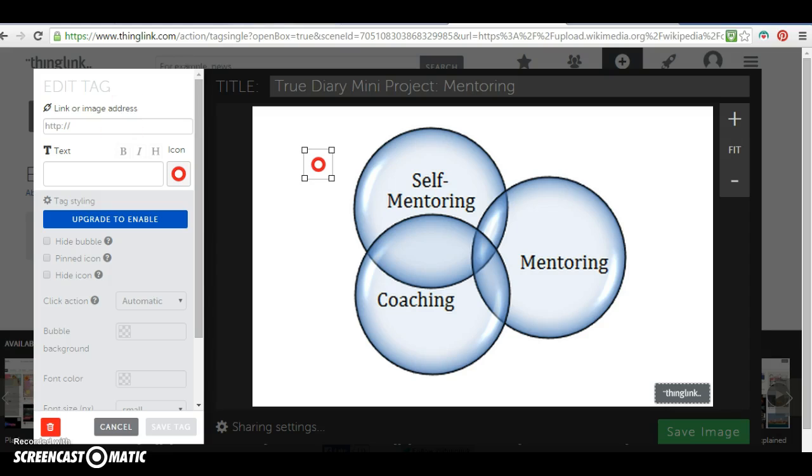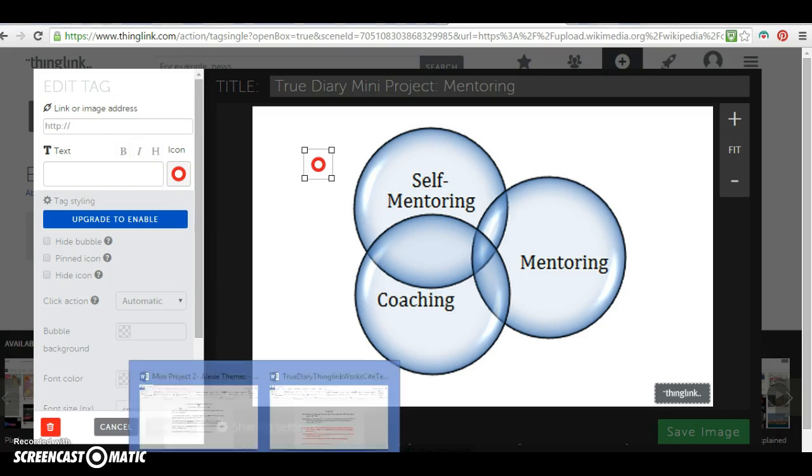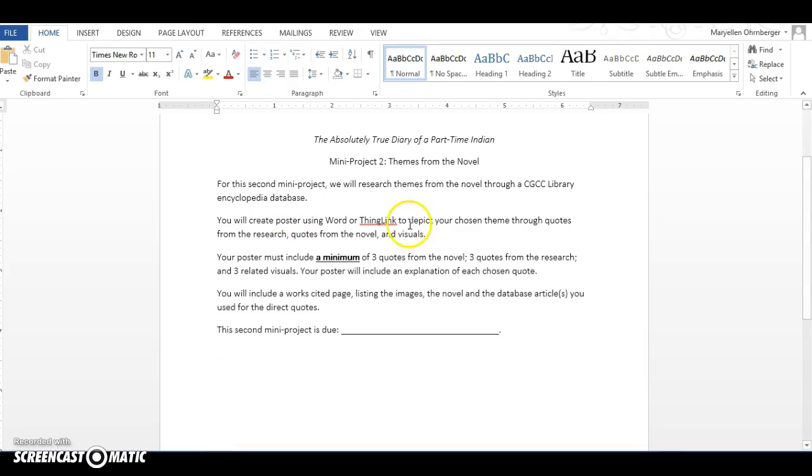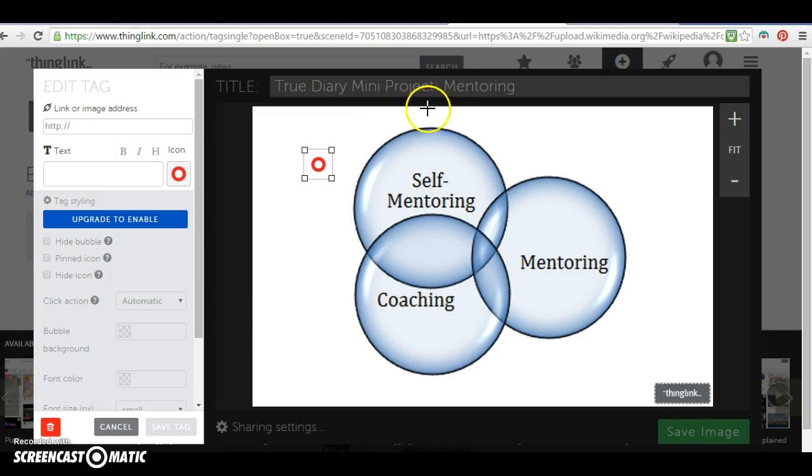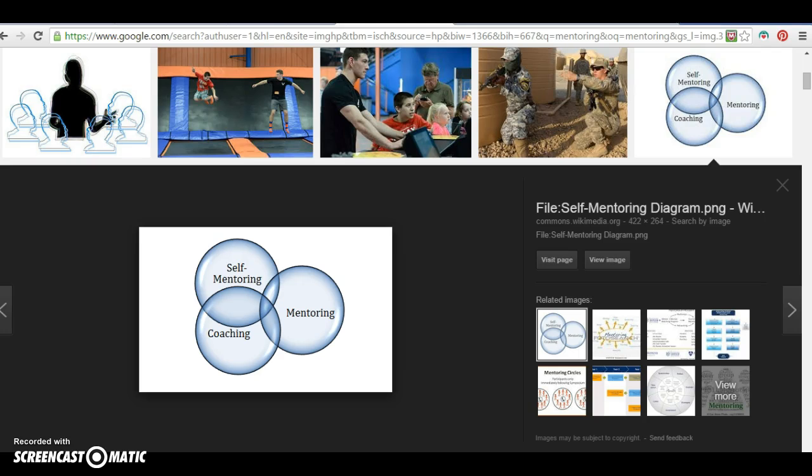So I think I am going to start because the project guidelines say that I need to include a minimum of 3 quotes from the novel, 3 quotes from the research, and 3 related visuals. So I'm going to start with the visuals. I'm going to go back, oh wait, before I do that, I have to add this image URL to my works cited.